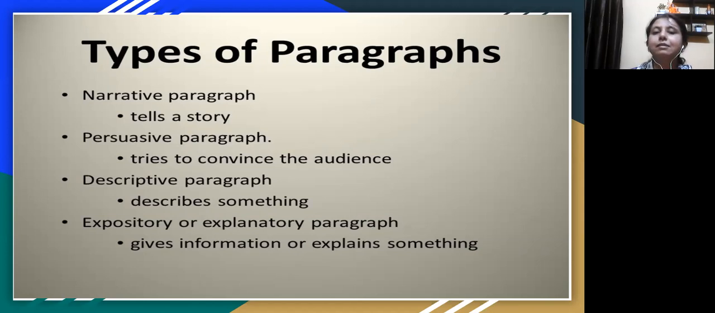Expository means it's an explanatory kind of paragraph where you explain the topic and give various information. So in this way, we have 4 kinds of paragraphs. Whenever you are writing a paragraph, firstly, you have to understand what the topic is, what the main idea of the topic is. You have to take one particular main idea.